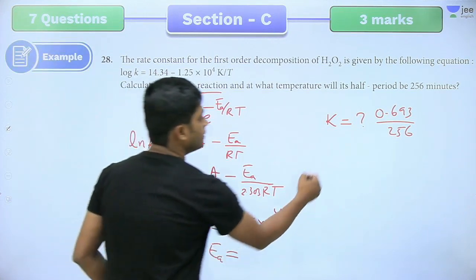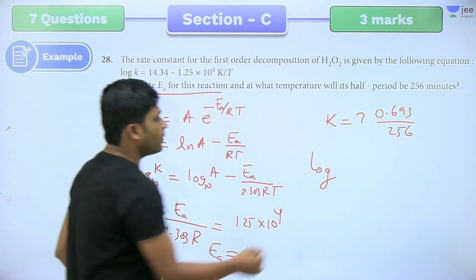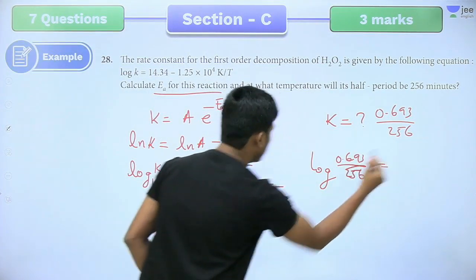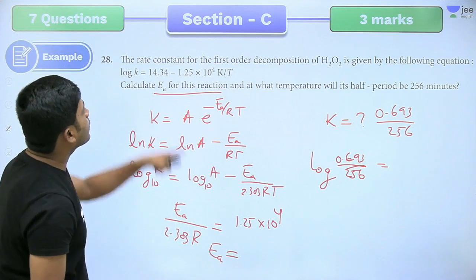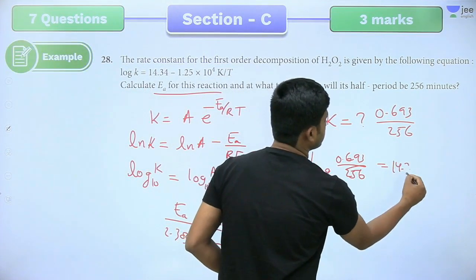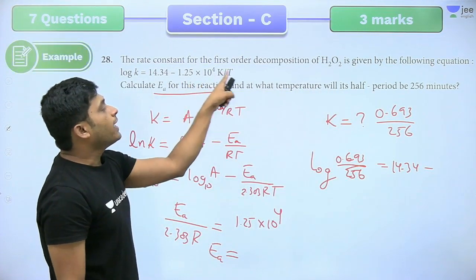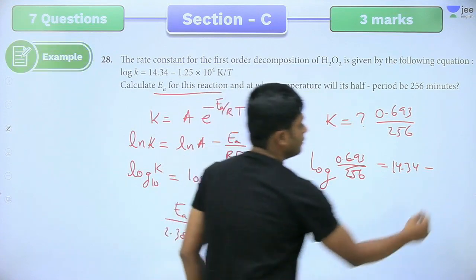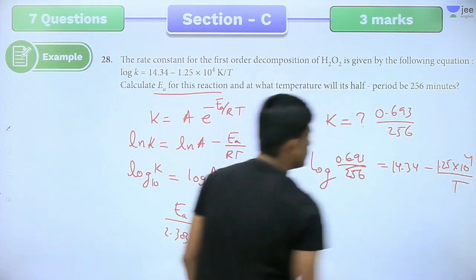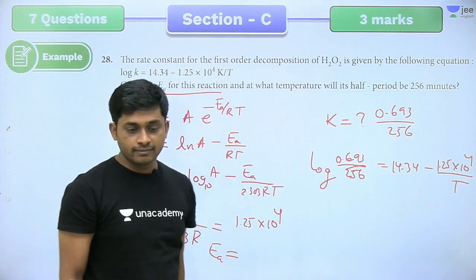Log of k value we know now, 0.693 by 256. Log A we can compare. This is 14.34 minus 1.25 into 10 power 4 by T. So all are known values only. We have to get T.